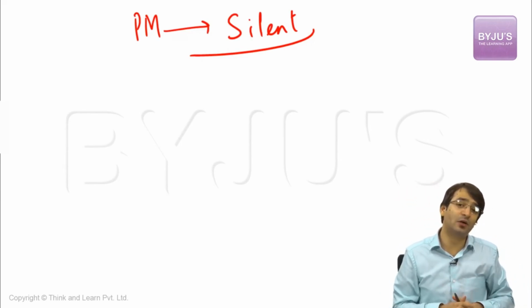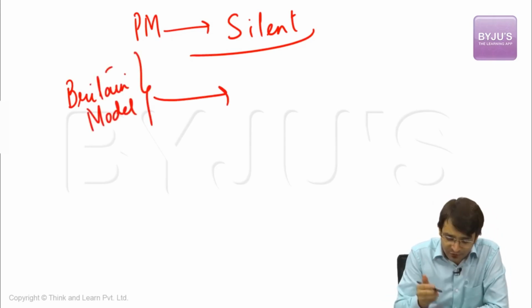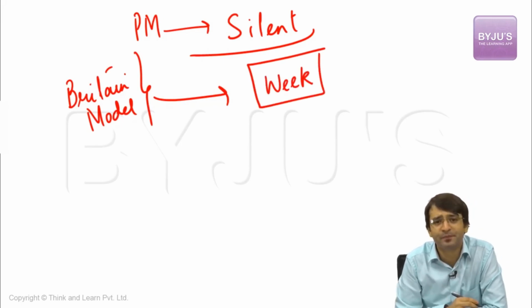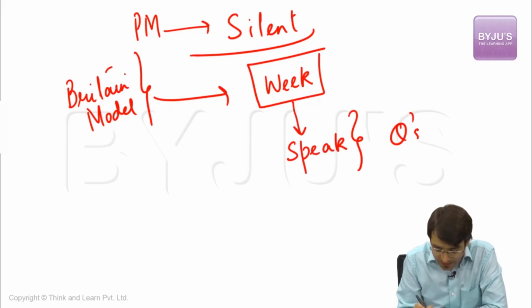Ultimately, what is the solution? The solution is the Britain model, which we can replicate in India as well. What can we do? For example, this is a week when the Parliament is in session. At the end of this week, let the Prime Minister speak and let questions be asked to the Prime Minister.